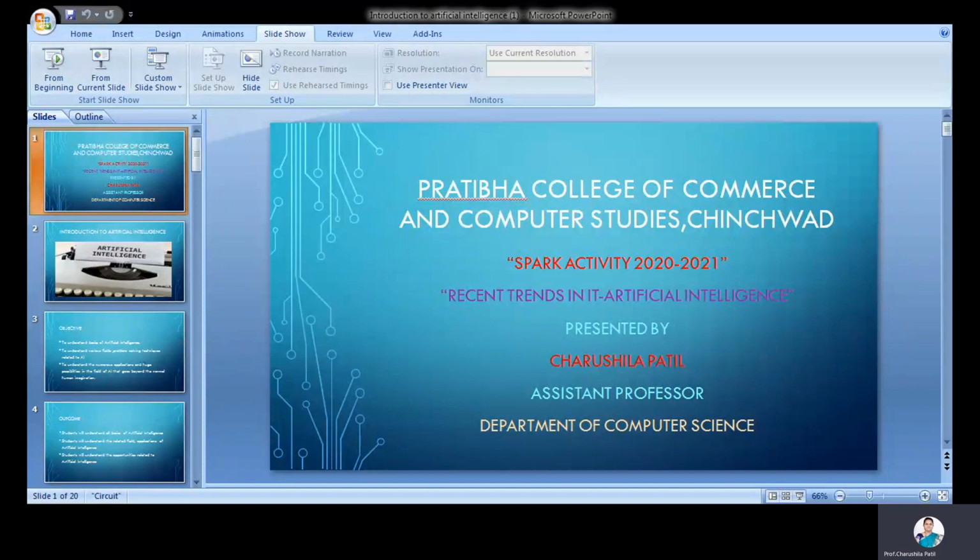The next category is super AI, more intelligent than humans. Super AI is a level of intelligence at which machines could surpass human intelligence and perform any task better than a human with cognitive properties. It is an outcome of general AI, but general AI is not yet possible, so super AI is even further away. Super AI is still a hypothetical concept of artificial intelligence.